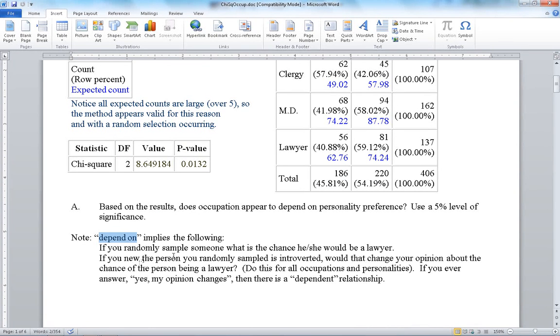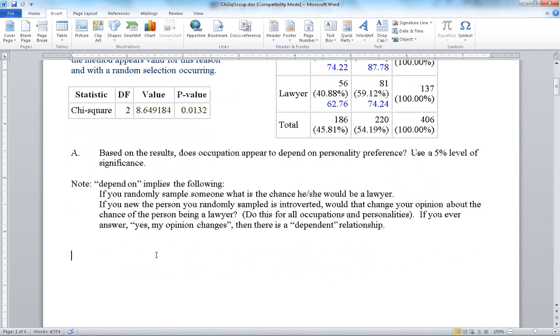Now, if you know the person that you sampled is introverted, does that change your opinion about the chance of the person being a lawyer? Do that for each of the occupations, and if you ever say, yes, my opinion changes, that's what we mean by a dependent relationship, or that occupation does seem to depend on personality preference.